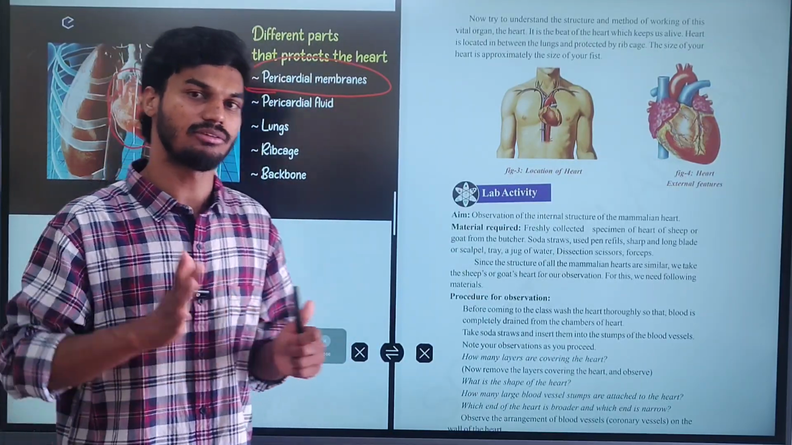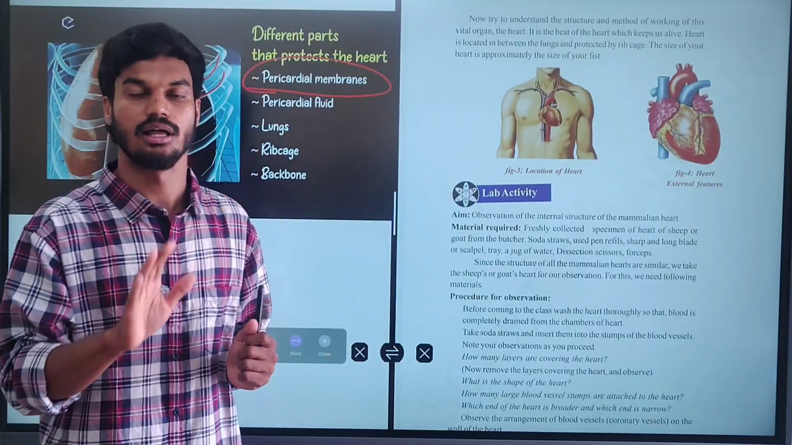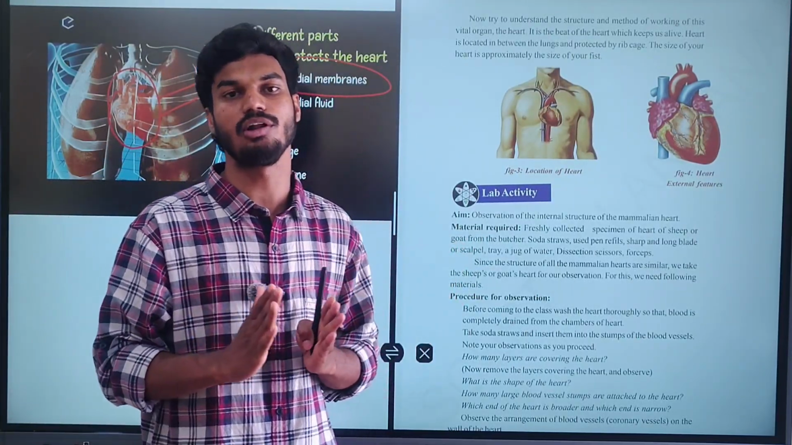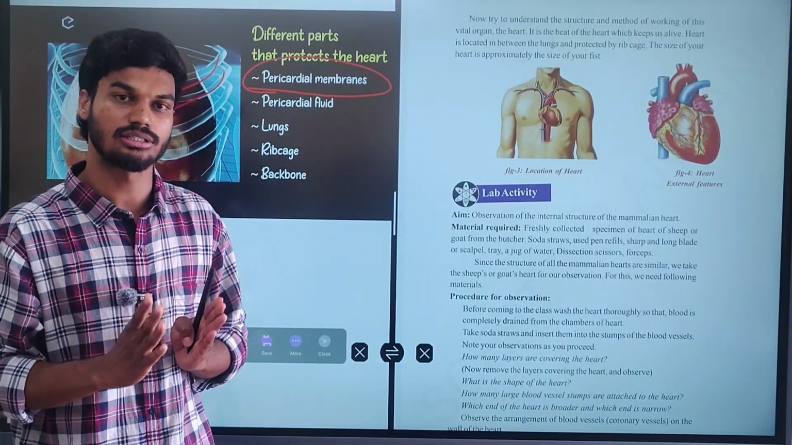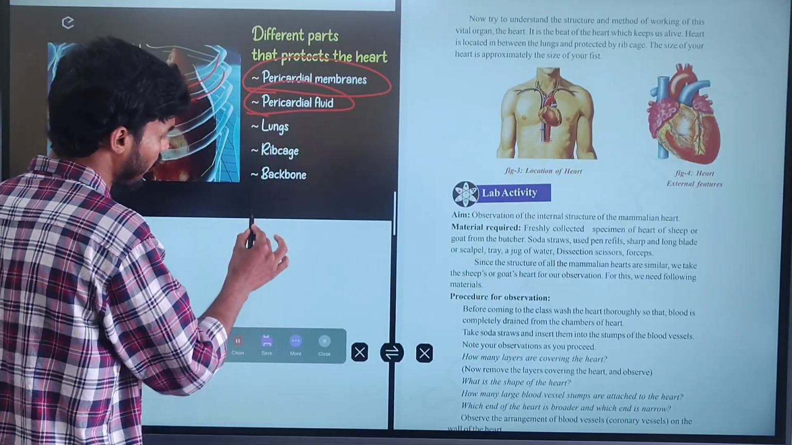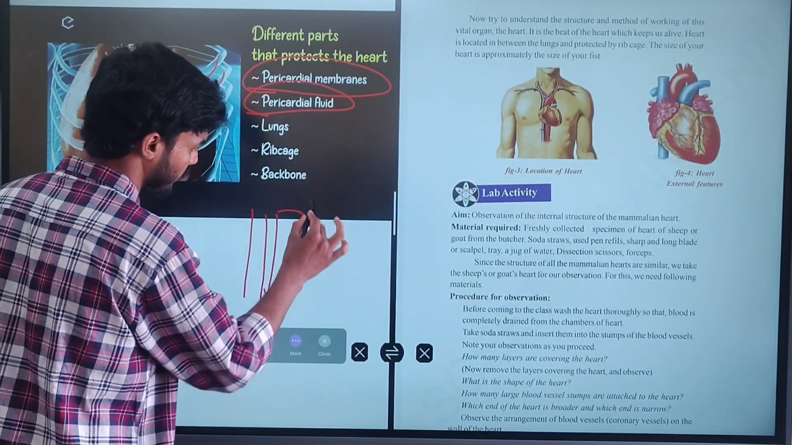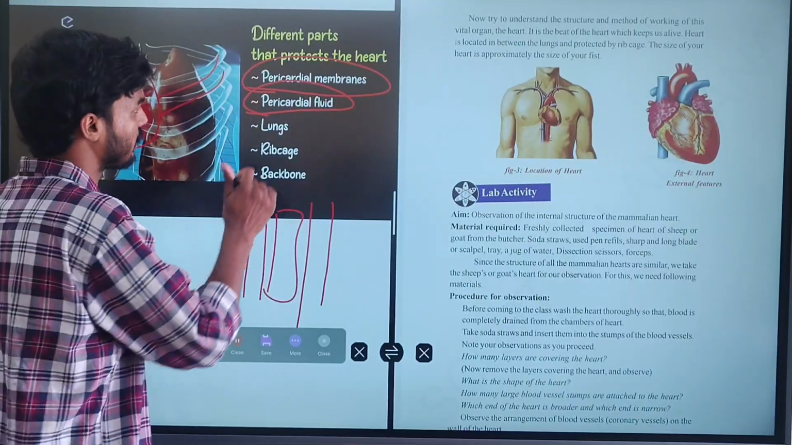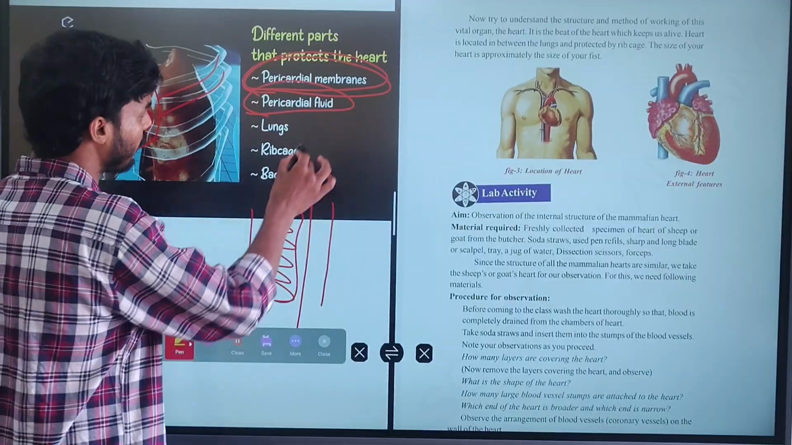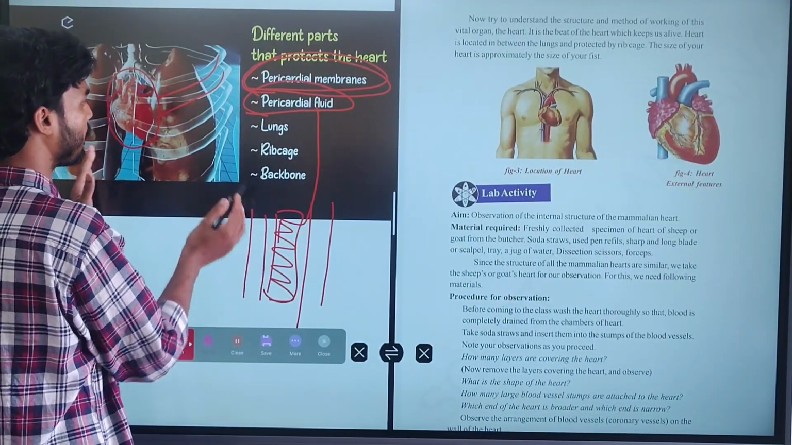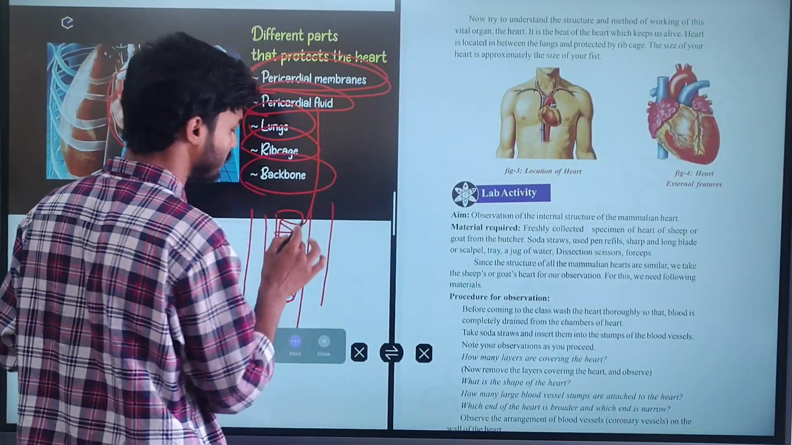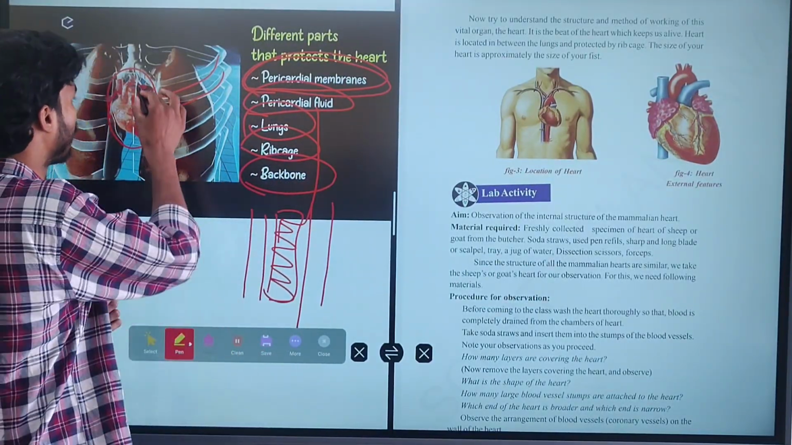For example, when someone pushes a person on the chest, this fluid will absorb the shock. Simply, the fluid protects the heart from shocks and electrical disturbances. The heart is covered by two layers called pericardial membranes, and between these two layers there is pericardial fluid. The heart is present between the lungs, protected by the rib cage, and at its backside is the backbone.